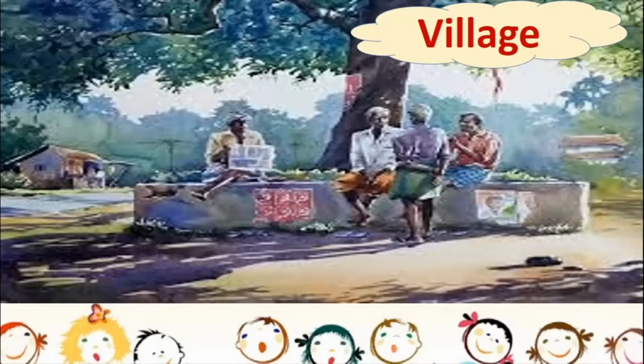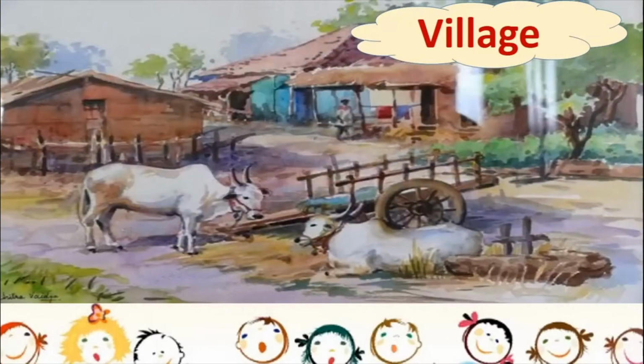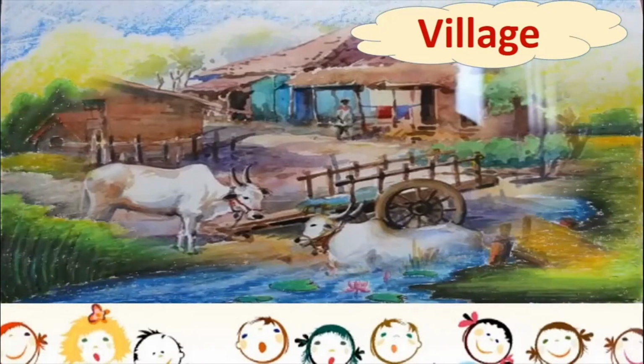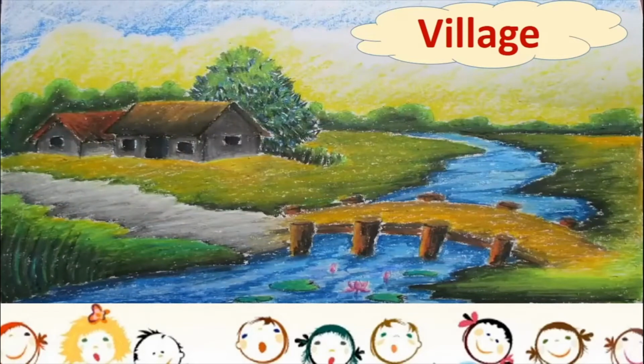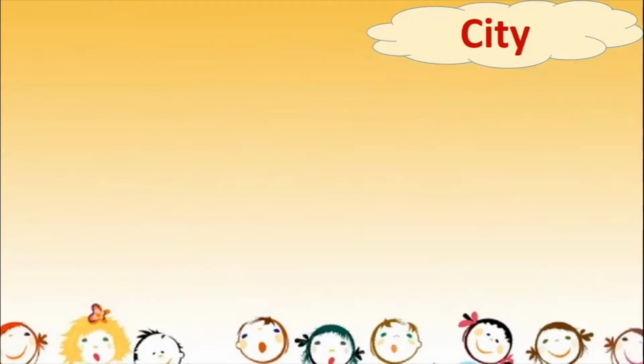Okay, this is one more image of a village for you. Like I told you, in a village the houses are smaller and you will see a lot of animals, and you will not see a lot of tall buildings. You will not see any tall building here, but you will see a lot of trees and a lot of greenery. Now let us look at a city. So this is how beautiful a village looks like. Let's look at a city now.